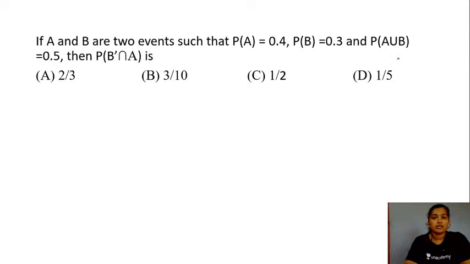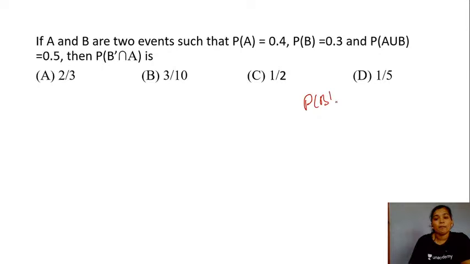So here we have a next question now, students, on your screen. Two events are such that probability of your event A is 0.4, probability of your event B is 0.3, probability of your event A or B is equal to 0.5, then what will be the probability of B complement and A? So I hope you guys have studied this relation using this joint sets and all of that.